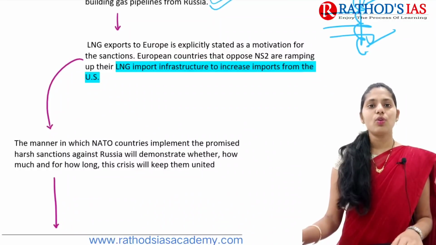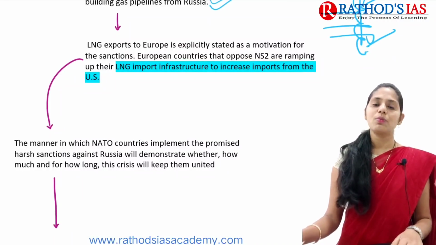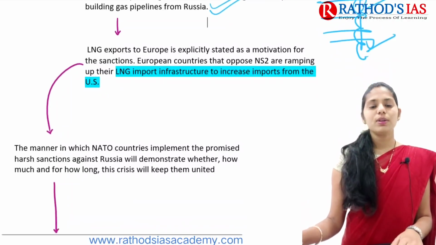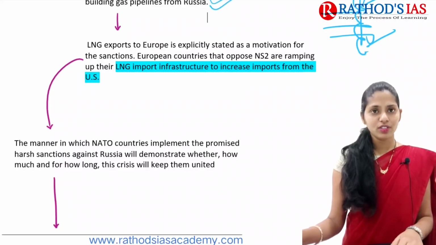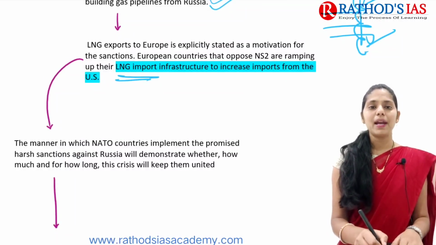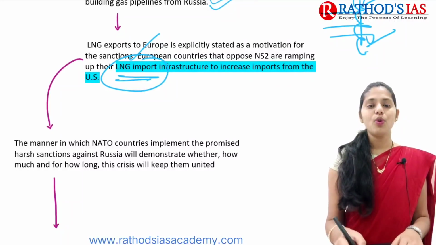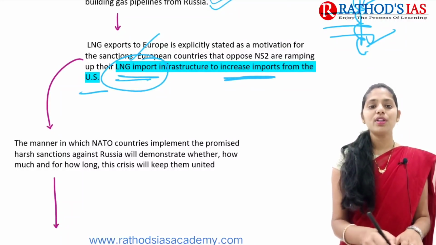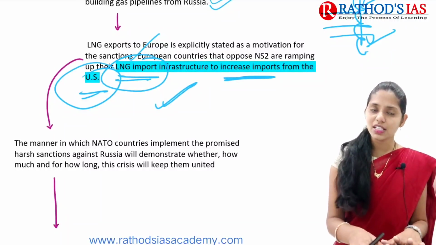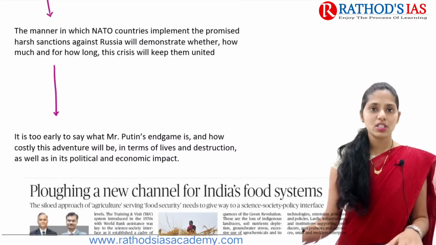Because of this, what happened? The USA started imposing sanctions on countries which mainly have some links or dovetails with Russia. Because of this, those countries on which these sanctions are imposed are ramping up LNG import, that is liquefied natural gas import infrastructure, to increase imports from the USA rather than Russia. In this way, there are some differences that are seen between the USA and Russia here. So this is about this topic.